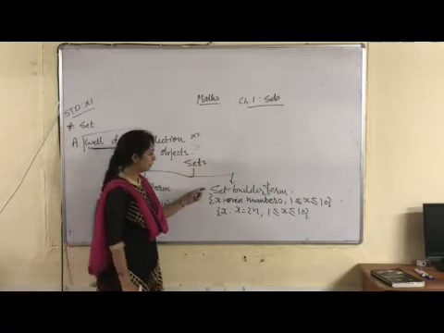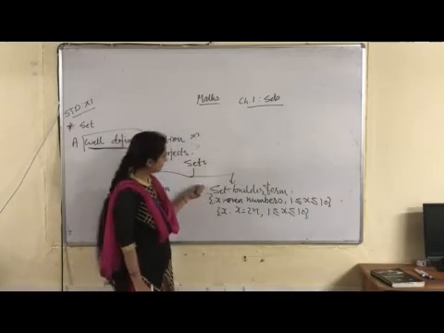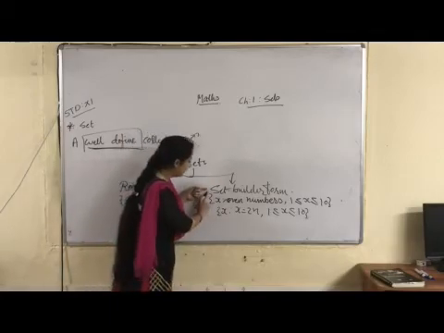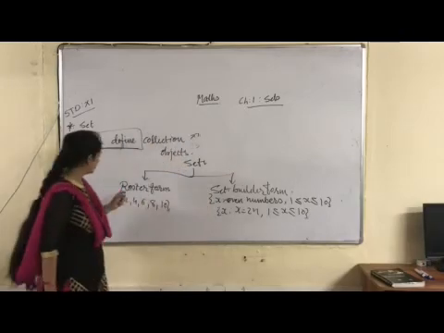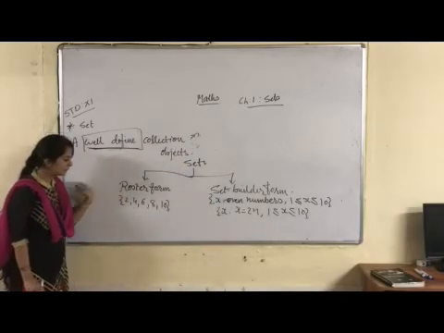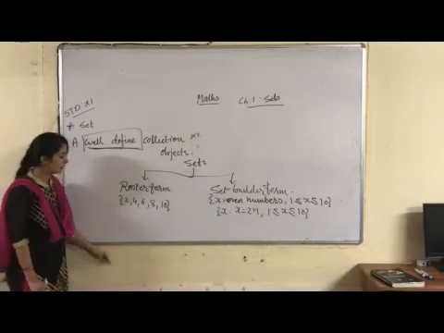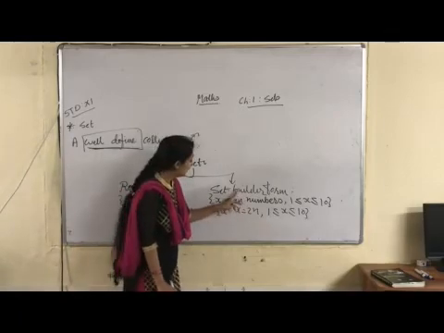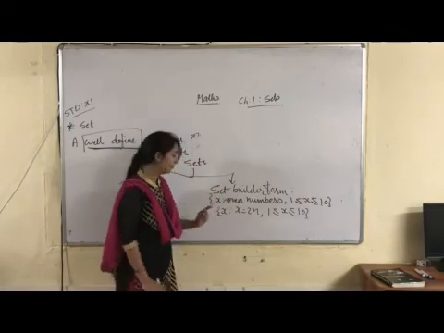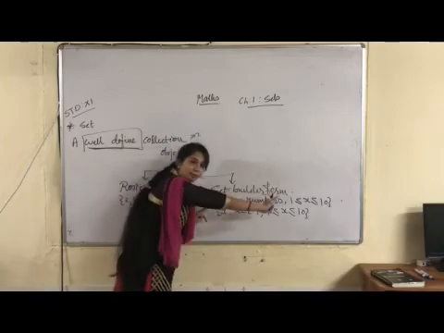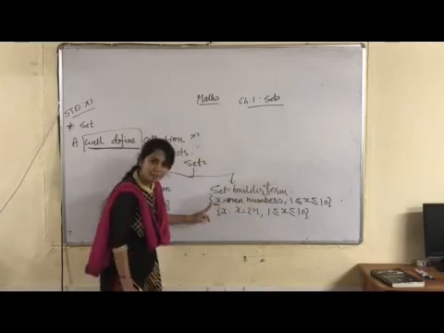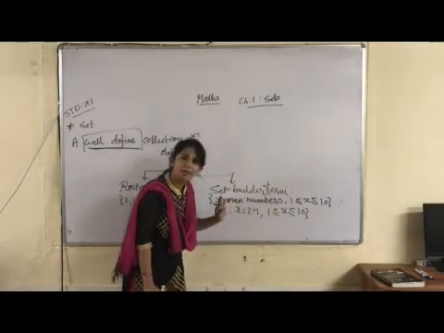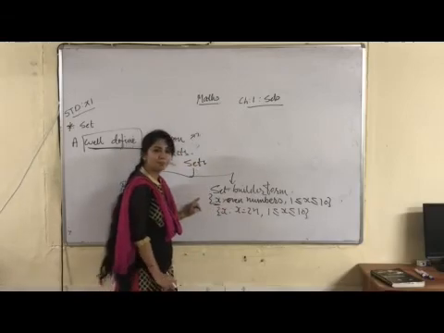Don't be afraid that if in the exam they ask you to represent a given set in set builder form, you won't know how to write it. Children often choose the roster form because it is more comfortable, as they simply write down some numbers with commas and the question is over. In a set builder form, you have to remember only one thing. It should be represented in curly brackets, the variable should be specified, a colon should be there, and you have to write a specific property. Then it will be a set builder form.